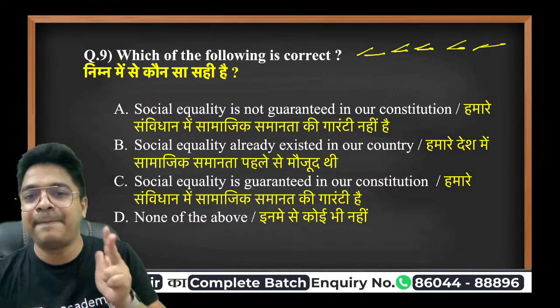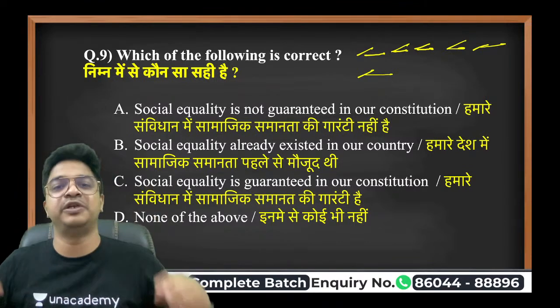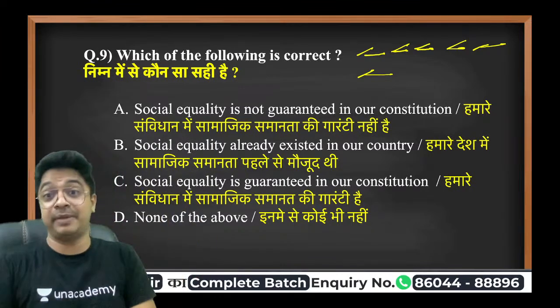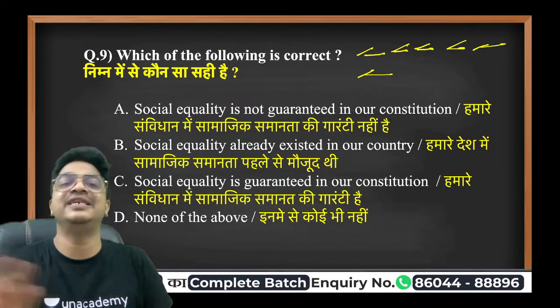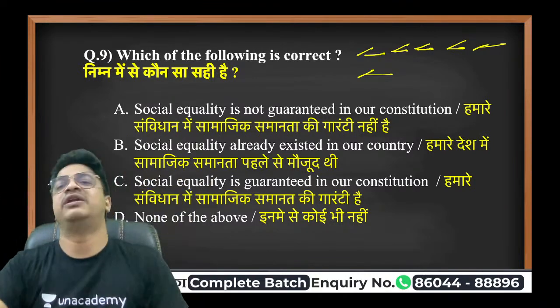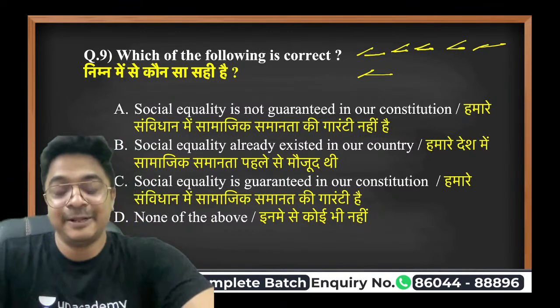Apart from these 6 areas, if you want to discriminate, you can. You are completely free to do so, but the only condition is that you should not discriminate in these 6 areas. That's it. This is the beauty of this particular section.